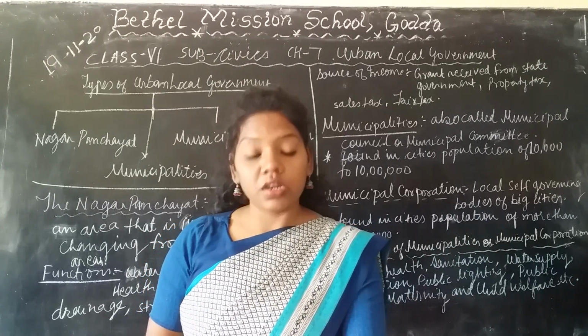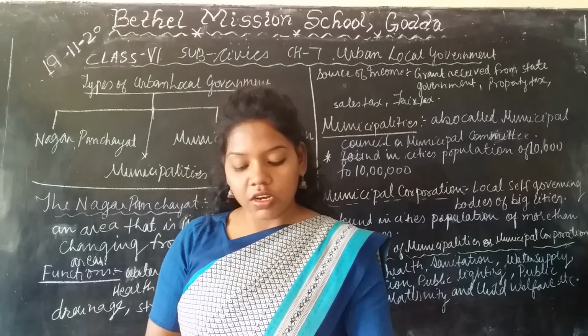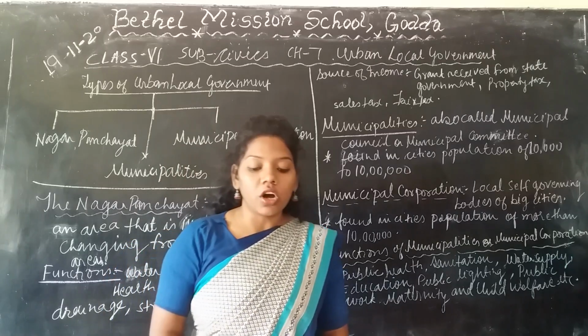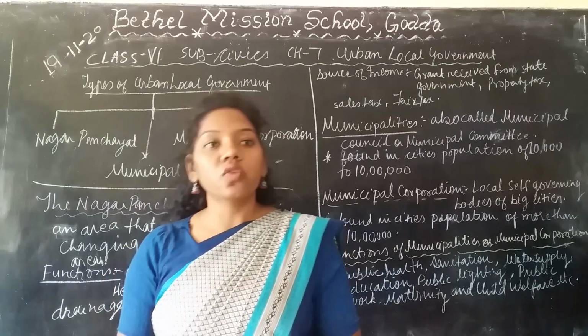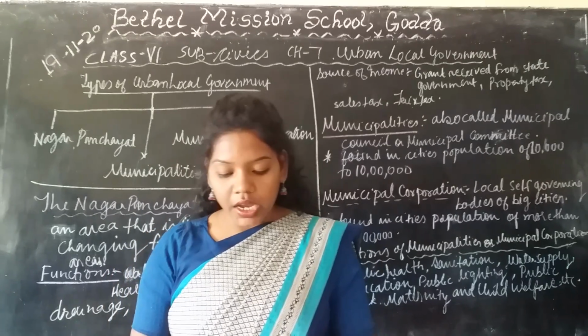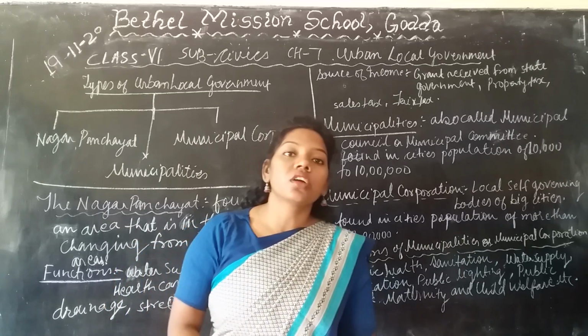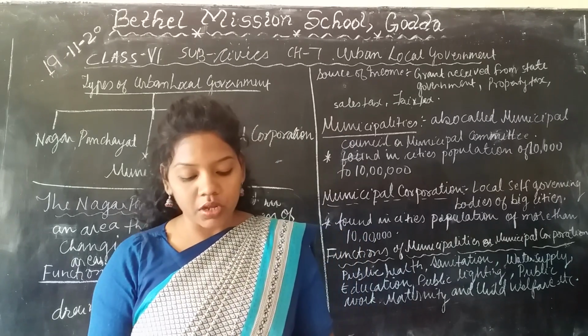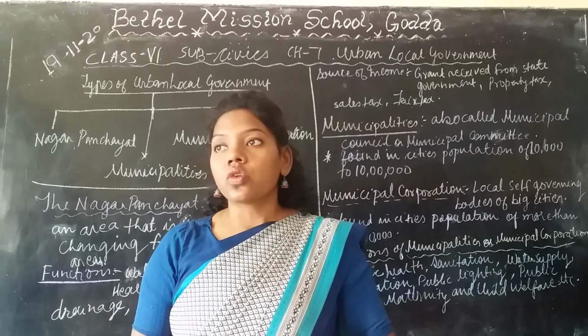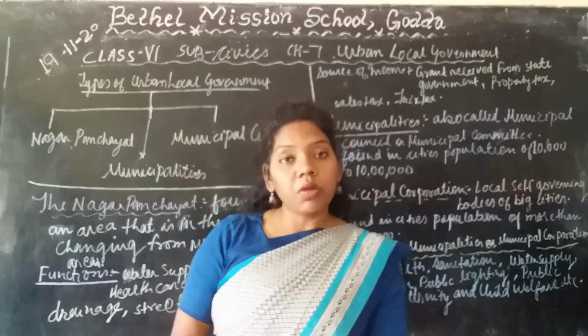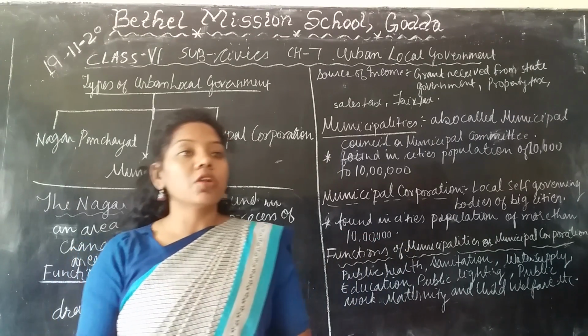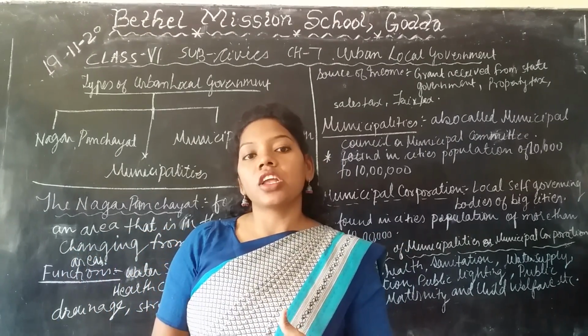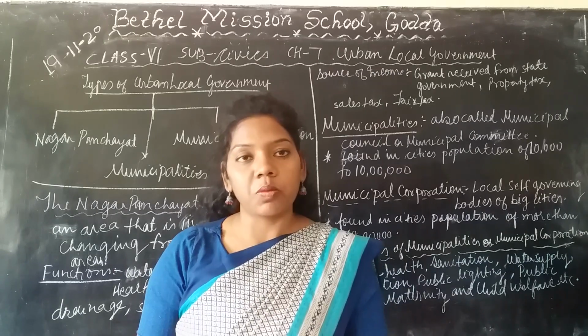Urban Local Government. In the last chapter we learned about the Panchayati Raj system, or rural local government, and how this rural local government provides basic or civic needs to the people of rural areas. Today we are going to learn about urban local governments, and this urban local government provides basic needs or facilities to the people of urban areas.